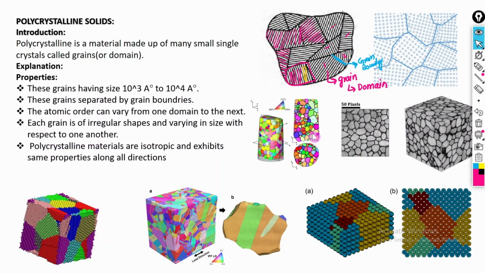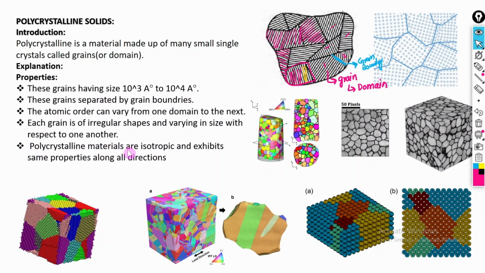One is a small domain, the other one is a large one. We call this domain a grain, and between two grains we have the grain boundary.